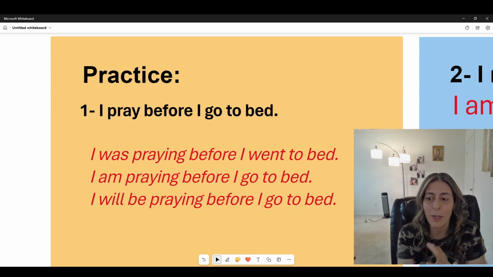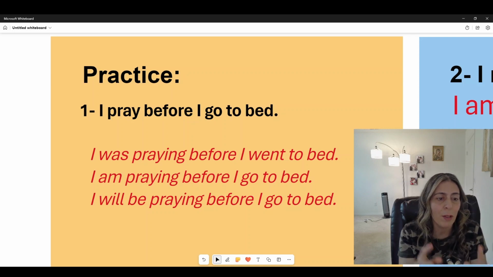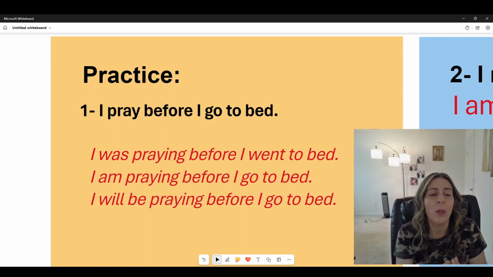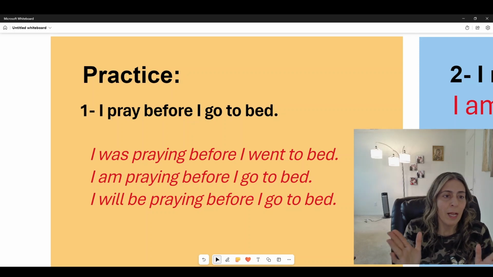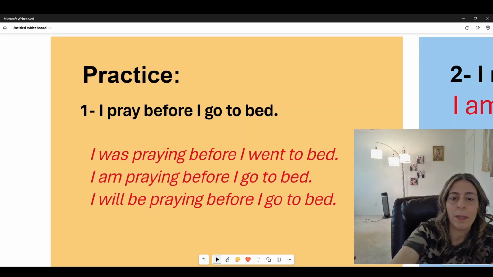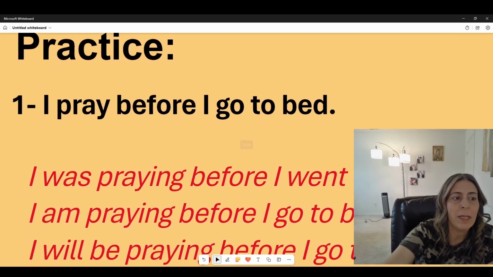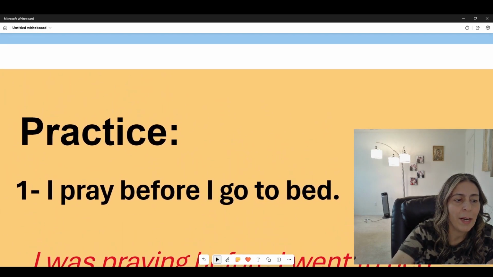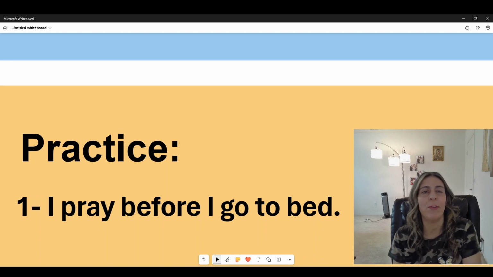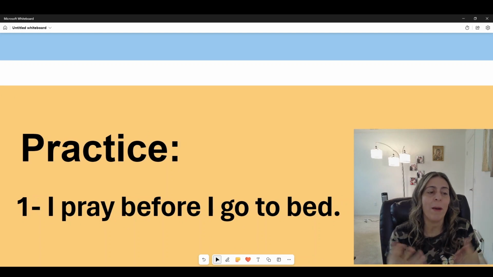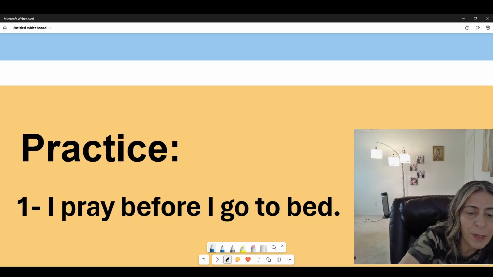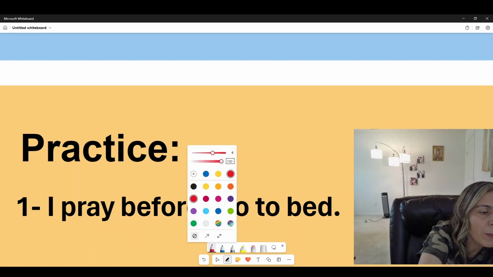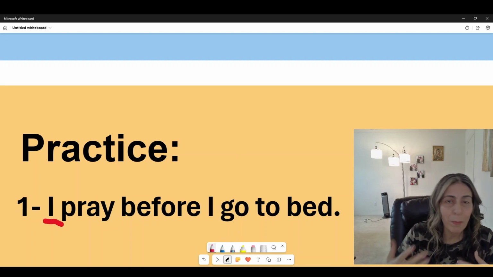With the future continuous, we have the modal will be, and so it will turn it into a future continuous. Now let's take this sentence and look at it in two different ways. So, I pray before I go to bed. Now with that being said, we are going to keep the I. So we're gonna keep this the same here to make a past continuous.